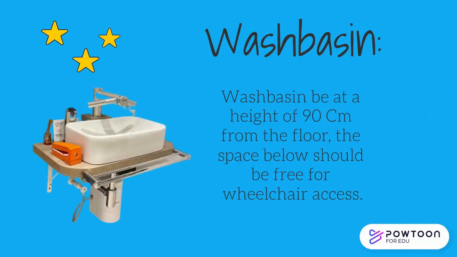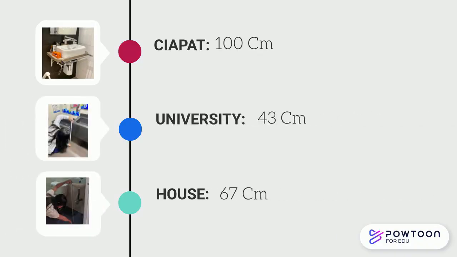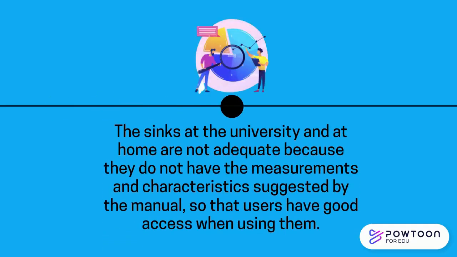Wash basin. The wash basin should be at a height of 90 centimeters from the floor. The space below should be free for wheelchair access. Saipat, 100 centimeters. Universidad, 43 centimeters. House, 67 centimeters. The sinks at the university and at home are not adequate because they do not have the measurements and characteristics suggested by the manual, so that users have good access when using them.